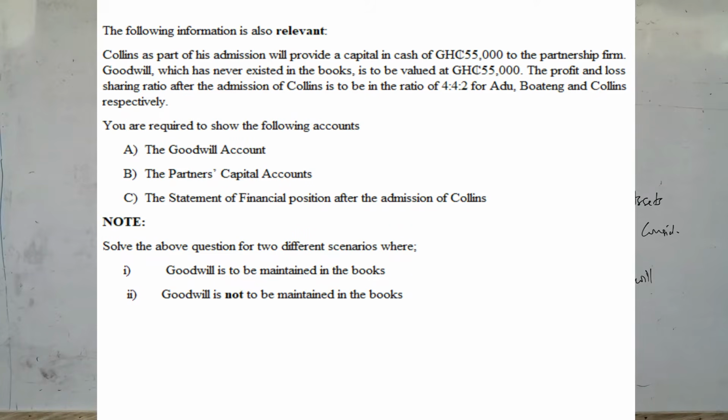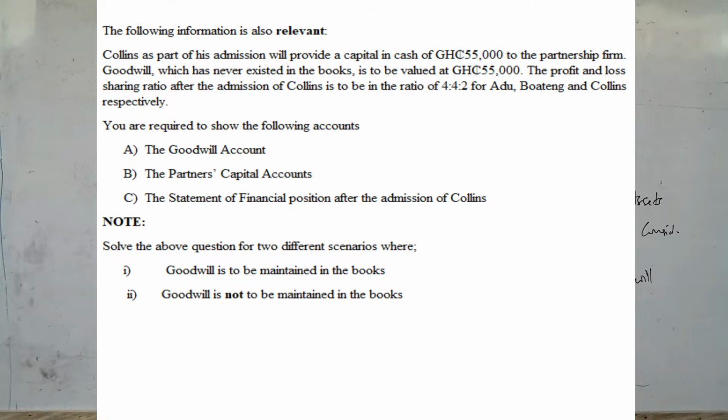Then we continue. The following information is also relevant. Collins, as part of his admission, will provide a capital in cash of 55,000 Ghana cedis to the partnership firm. Goodwill, which has never existed in the books, is to be valued at 50,000 Ghana cedis. The profit and loss sharing ratio after the admission of Collins is to be in a ratio of 4:4:2 for Edu, Boateng, and Collins respectively.